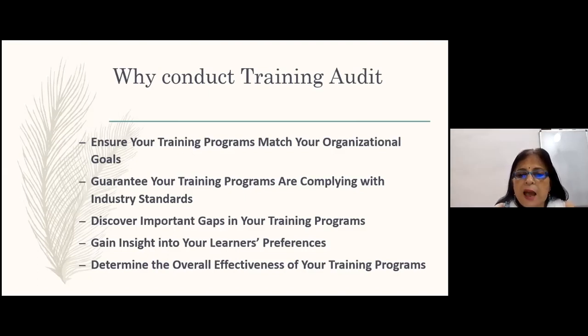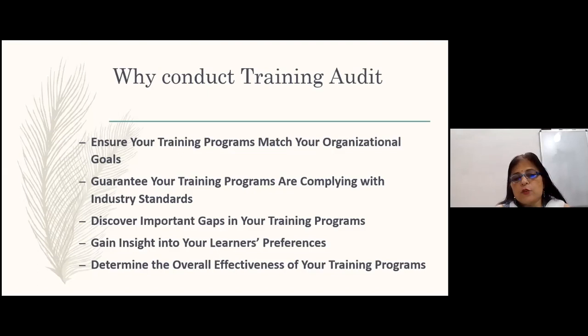Discover important gaps in your training programs. The performance and training needs analysis gave you some data, and you check whether the training objectives are able to meet those gaps. If there are gaps in the training program, like it is lacking somewhere, that will be shown to you.